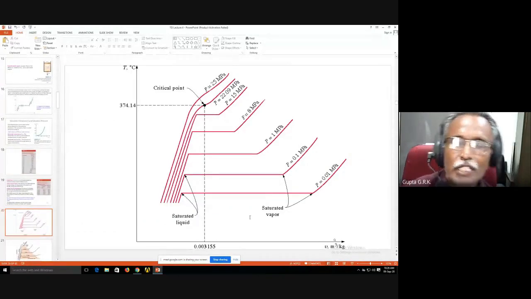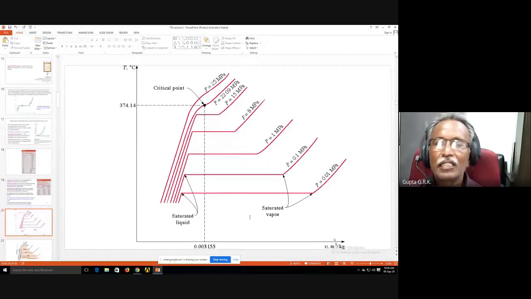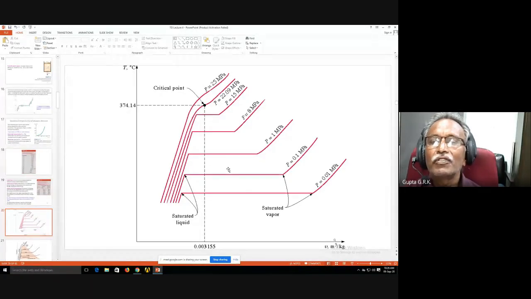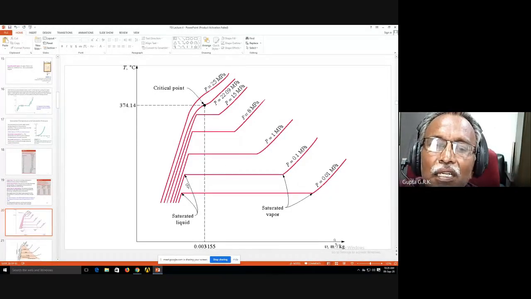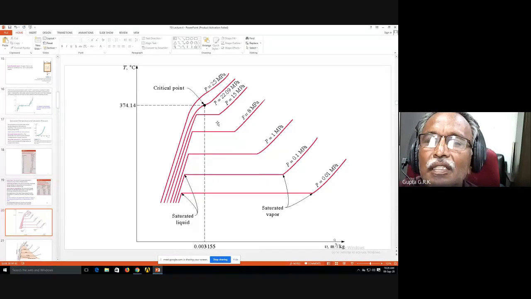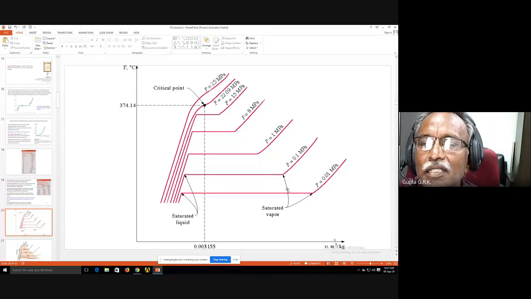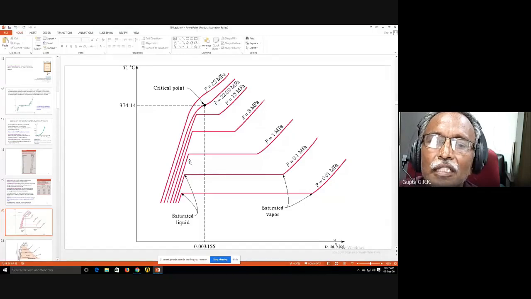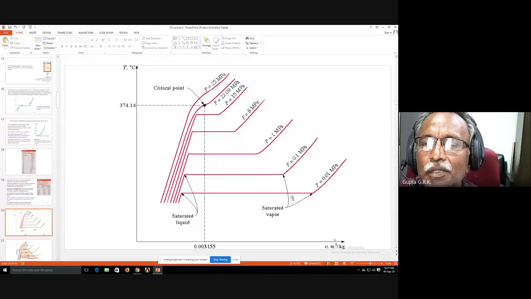If I do that experiment of heating the solid, then to liquid, then to vapor at different pressures, I get one line for one pressure, another line for another pressure. So at different pressures, I will get different lines, and this is the way I get different points. These are all saturated liquid points, and these are saturated vapor points. If I join all the saturated points, I will get a hill-type curve.